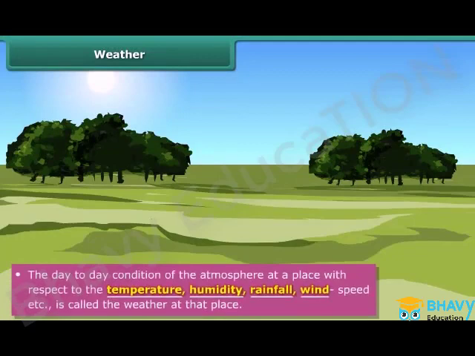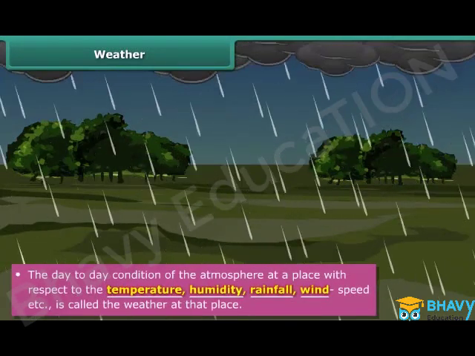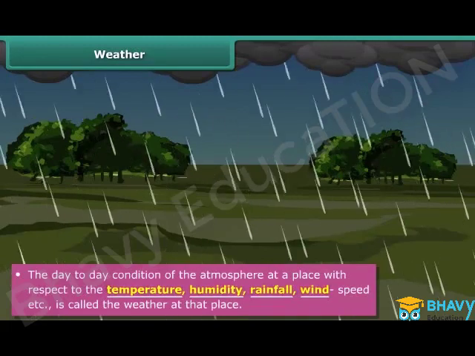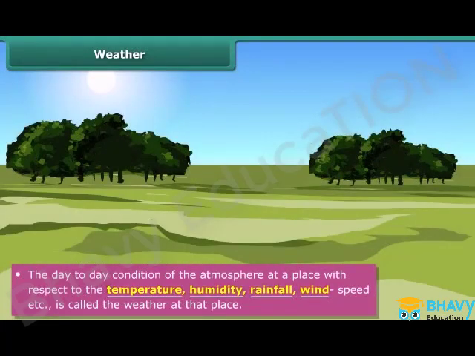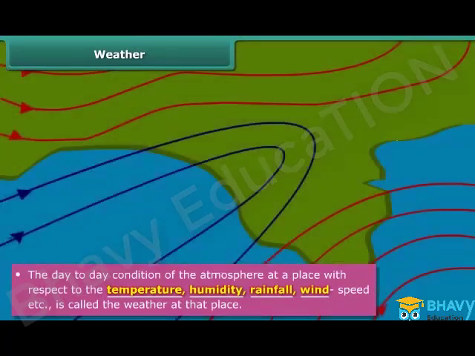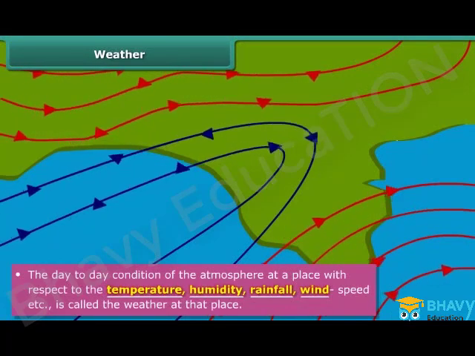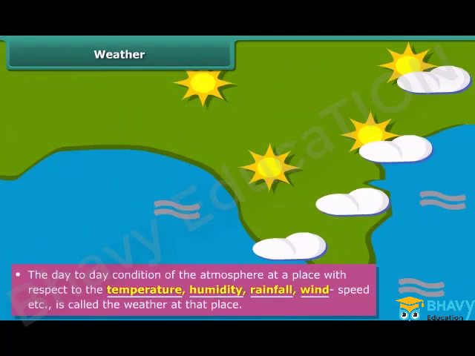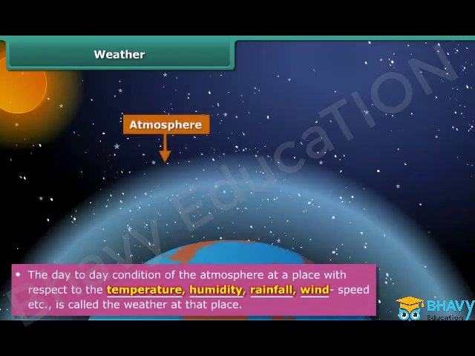You might have come across the situation that a sunny morning suddenly changes to a cloudy day and it starts raining heavily. Or heavy rain vanishes within a few minutes and gives way to bright sunshine. This is called change in weather. The temperature, humidity, rainfall, wind, and other factors are called the elements of weather. The weather of a place depends on these factors.